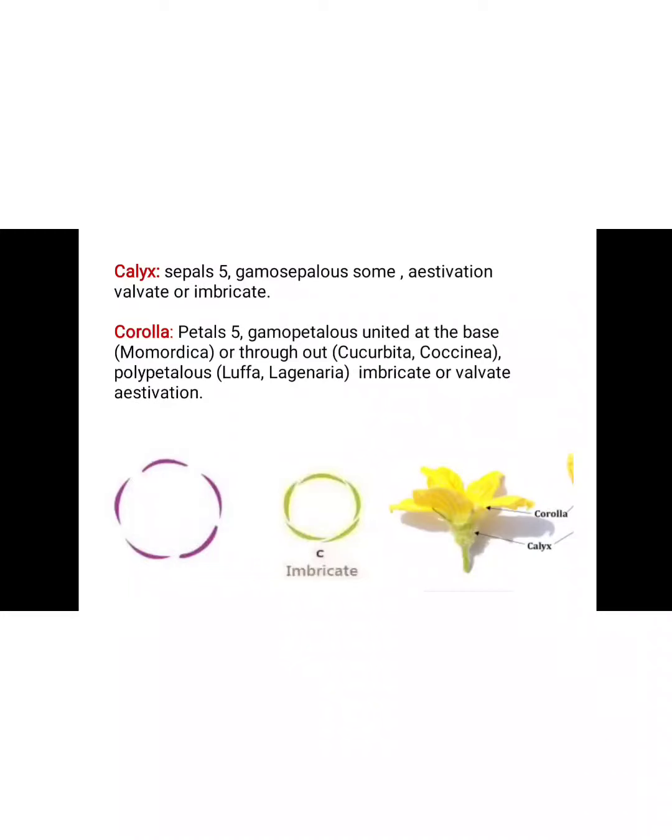Then next is the corolla. The petals are 5 in number, gamopetalous, united at the base or throughout, or polypetalous, with imbricate or valvate estivation. It means the same as the calyx. The petals are 5, most often yellow or green in color. They are fused together, so it is called gamopetalous. But in some plants like Luffa and Lagenaria the petals are free, so it is called polypetalous, and the estivation is the same as the calyx, imbricate or valvate.